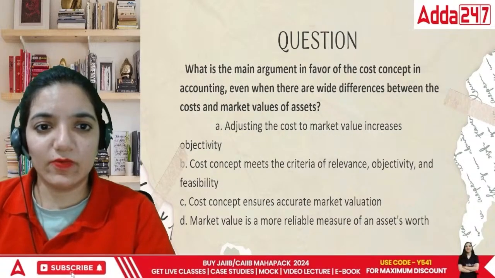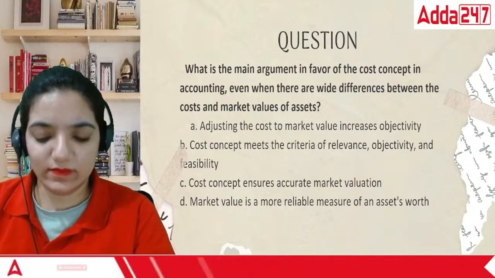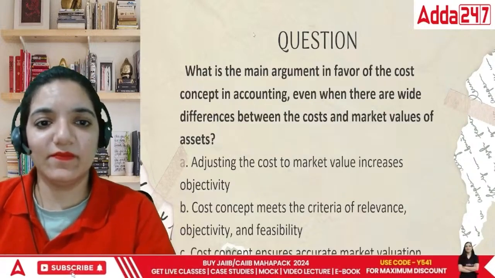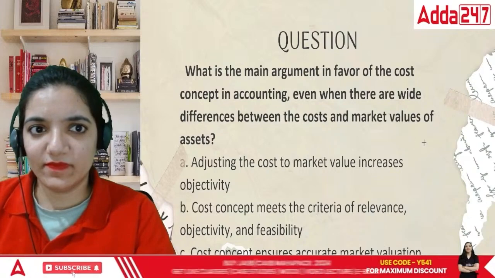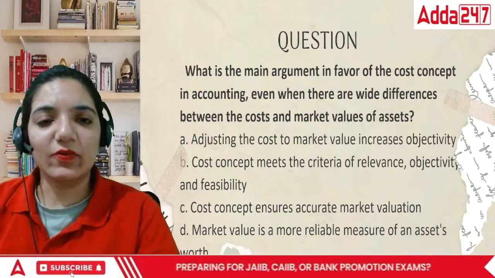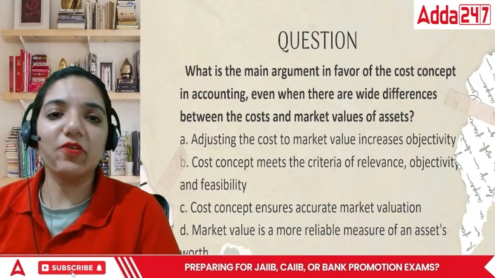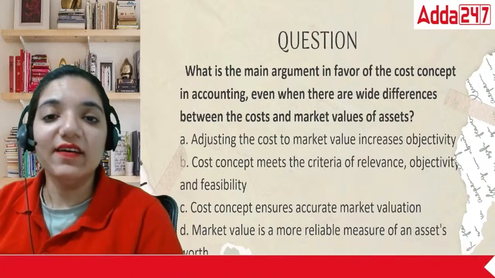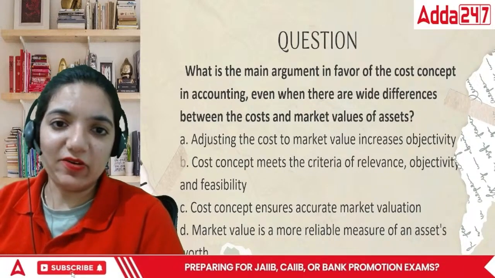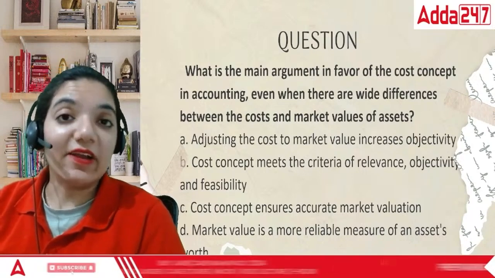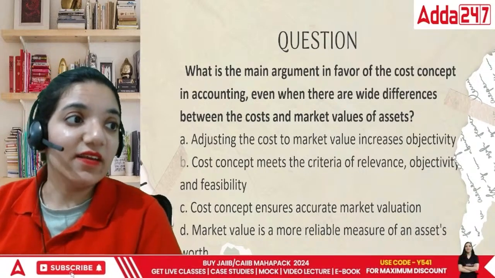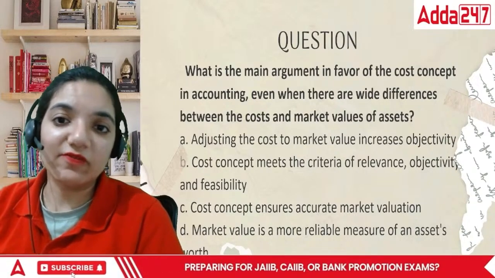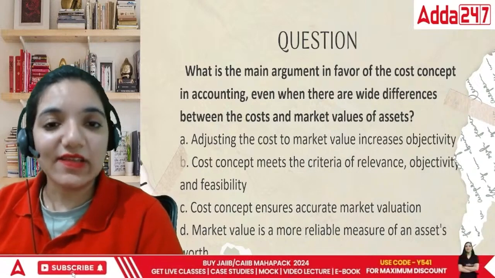Chaliye. The question says, what is the main argument in favor of the cost concept in accounting, even when there are wide differences between the cost and the market value of the assets? What is the main thing? Why do we record things at the cost while the things definitely change? Now, I bought the particular land in 1980 for 4,000 or 5,000 merely. Why are we still recording the things at that price?